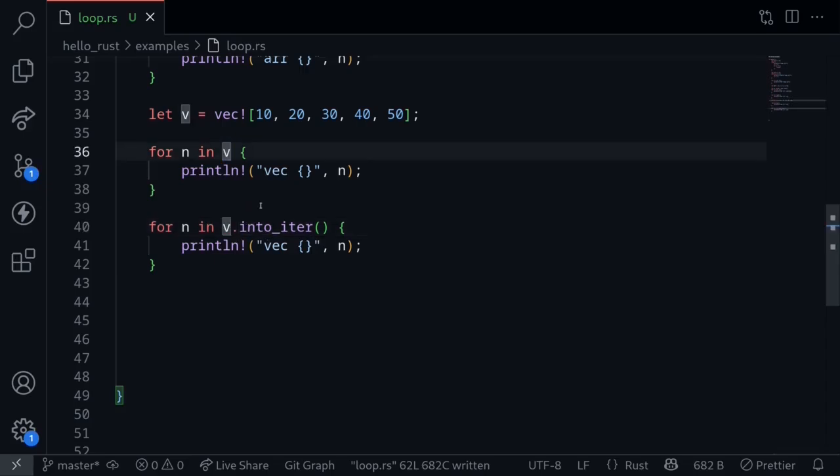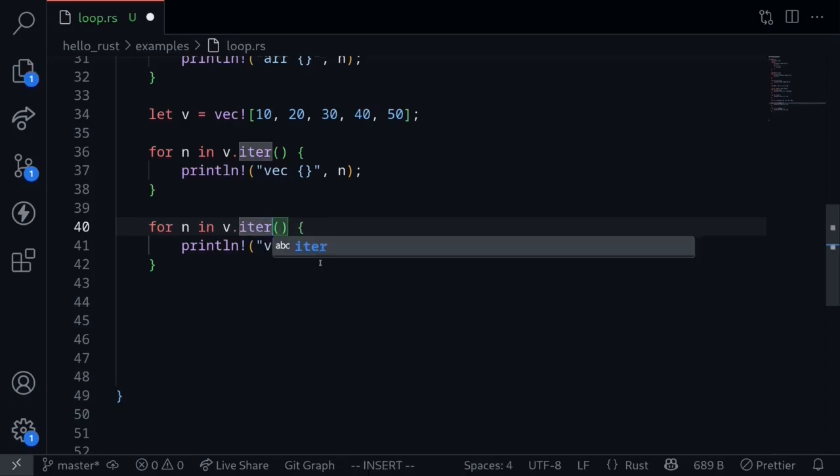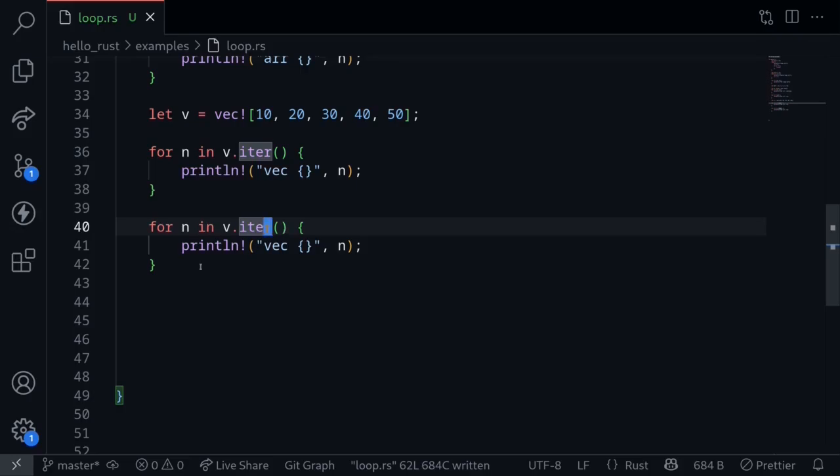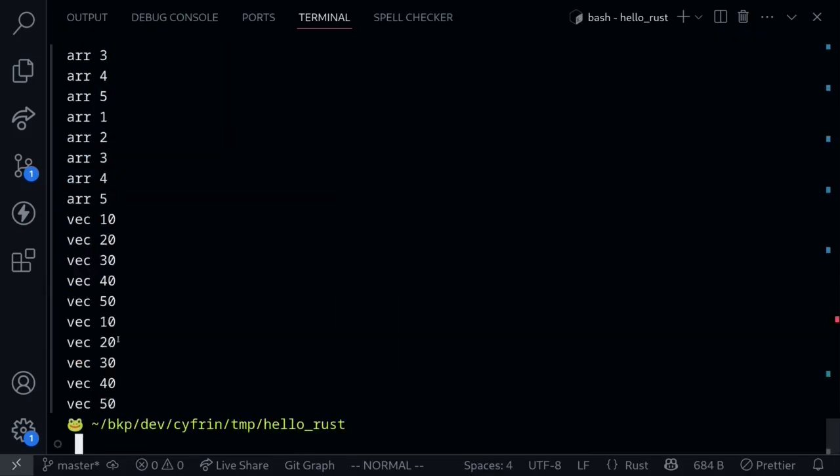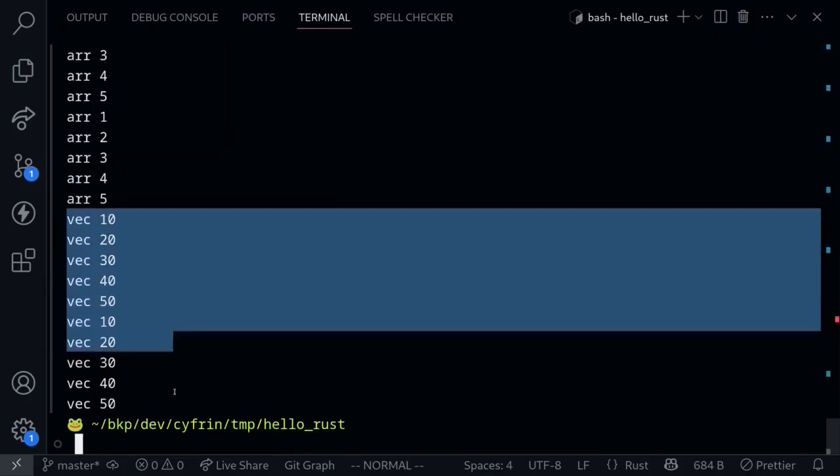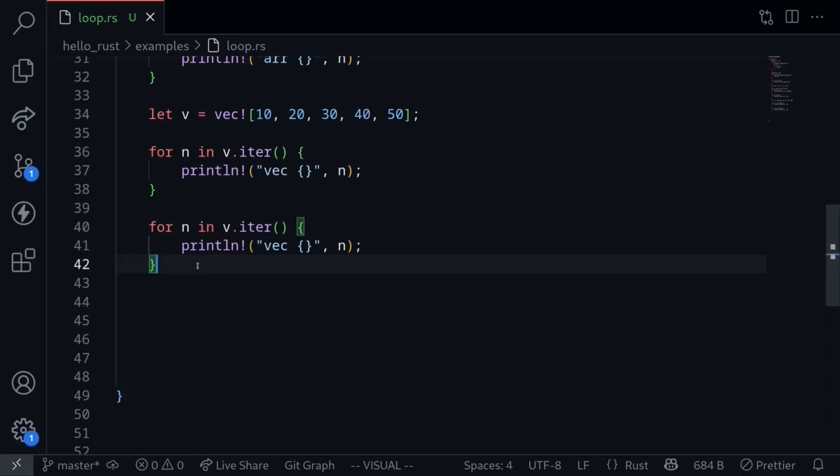If you wanted to run the for loop twice in a row, then you'll need to explicitly call iter. This will turn the vector also into an iterator without the for loop taking ownership of the vector. So if you wanted to run this for loop twice for vectors, you'll have to call vector.iter and then call vector.iter again. Execute the code, and we can see that the vector elements are printed out twice. Again, I'll explain about ownership and borrowing rules later in the course. For now, just remember that if you wanted to loop through a vector using the for loop syntax multiple times, then you'll need to call iter on the vector.